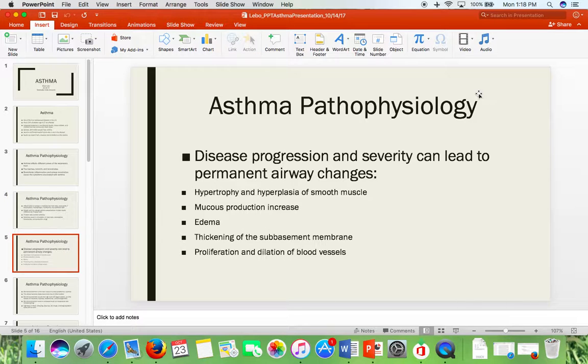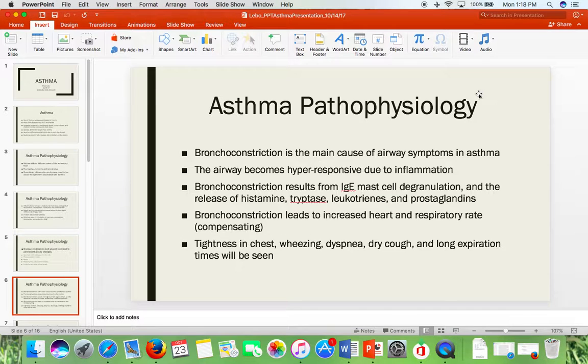More into asthma pathophysiology. We know that disease progression and severity can lead to permanent airway changes. It is reversible, asthma and its exacerbations, but it can lead to permanent changes. Some of these include hypertrophy and hyperplasia of smooth muscle, an increase in mucus production, edema or swelling, thickening of the subbasement membrane, and proliferation and dilation of blood vessels.